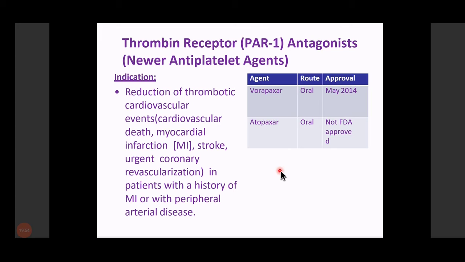and similar to other antiplatelet agents, they are useful in reduction of thrombotic cardiovascular events and stroke in patients with history of MI or with peripheral arterial disease. So simple है, antiplatelet drug आप वहाँ use करोगे जहाँ पे डिजीज जो है जो आर्टीरियल थ्रोम्बोसिस की वजह से हो रही है, और आर्टीरियल थ्रोम्बोसिस की वजह से कौन कौन सी डिजीज होती है, मेनली एमआई हो गया, स्ट्रोक हो गया, एंड पेरिफेरल आर्टीरियल डिजीज लाइक गैंग्रीन एटसेट्रा.